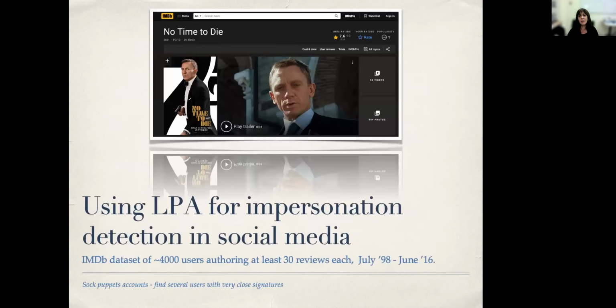And let us show you some of the applications and what we can do with LPA. So first we look at using LPA for impersonation detection in social media. For that, we crawled a dataset from IMDb of 4,000 users. Each authored at least 30 reviews from over 18 years.